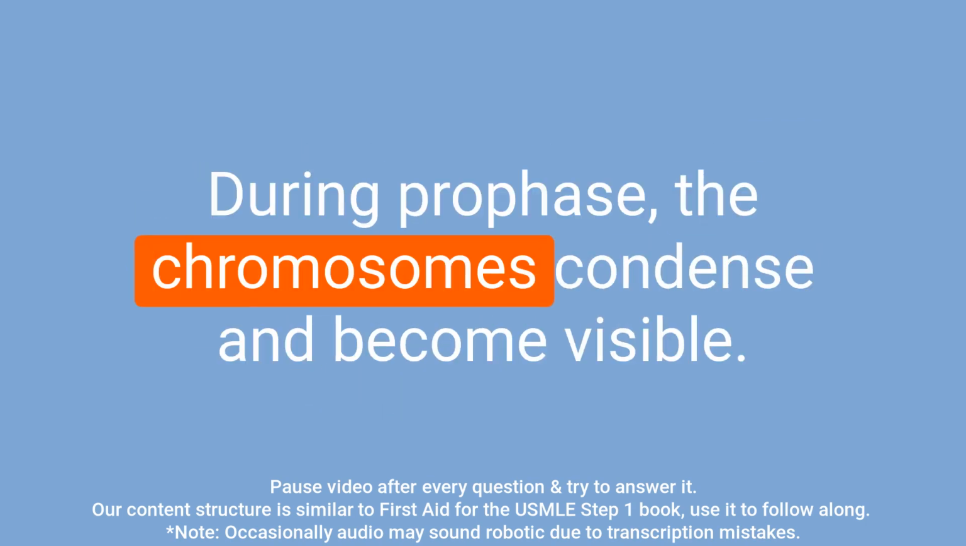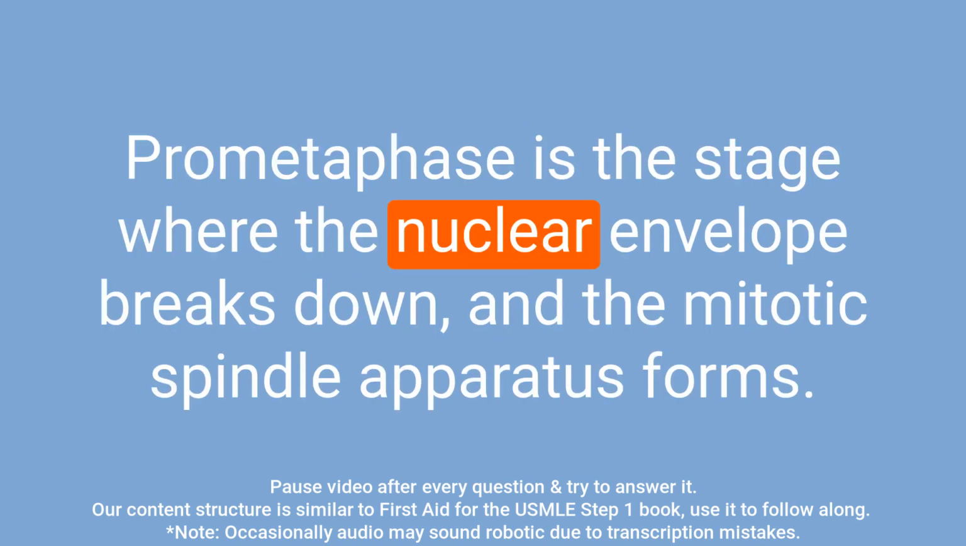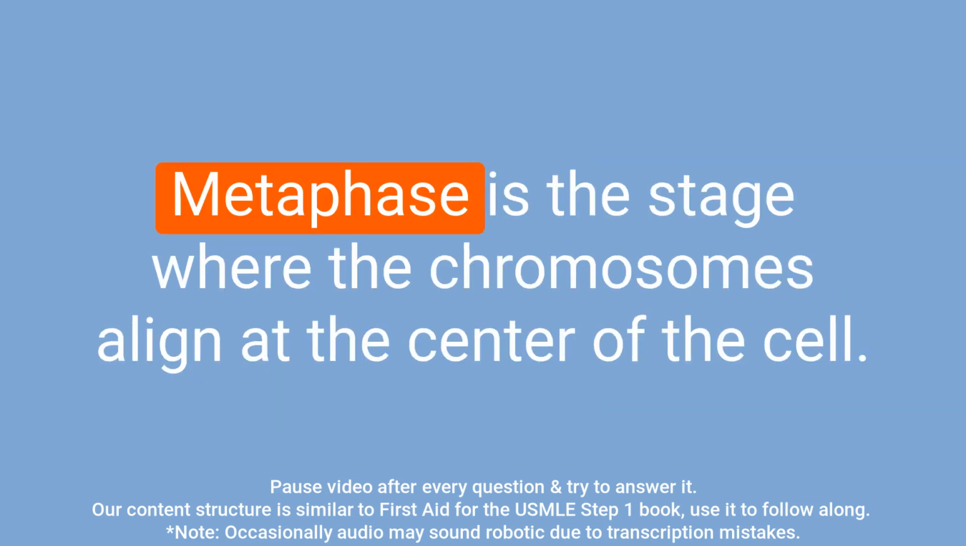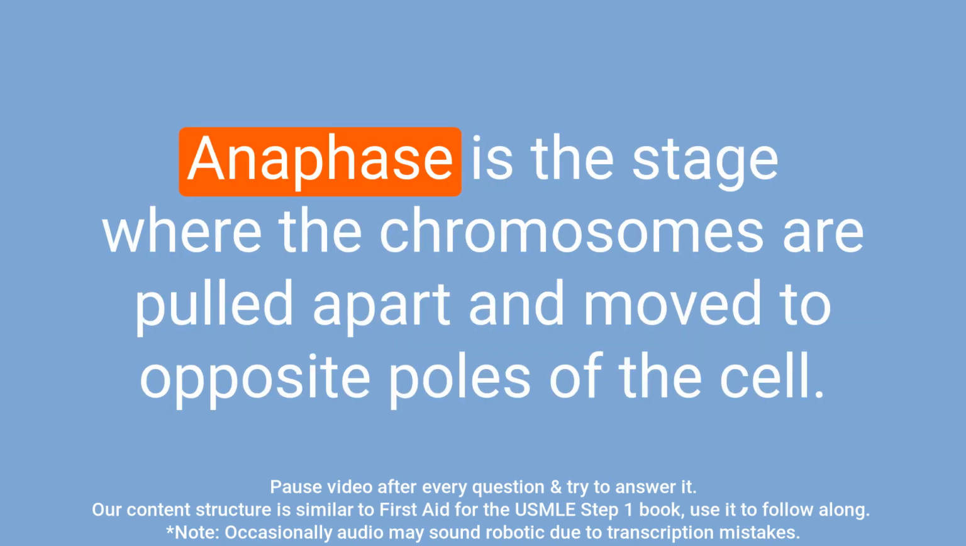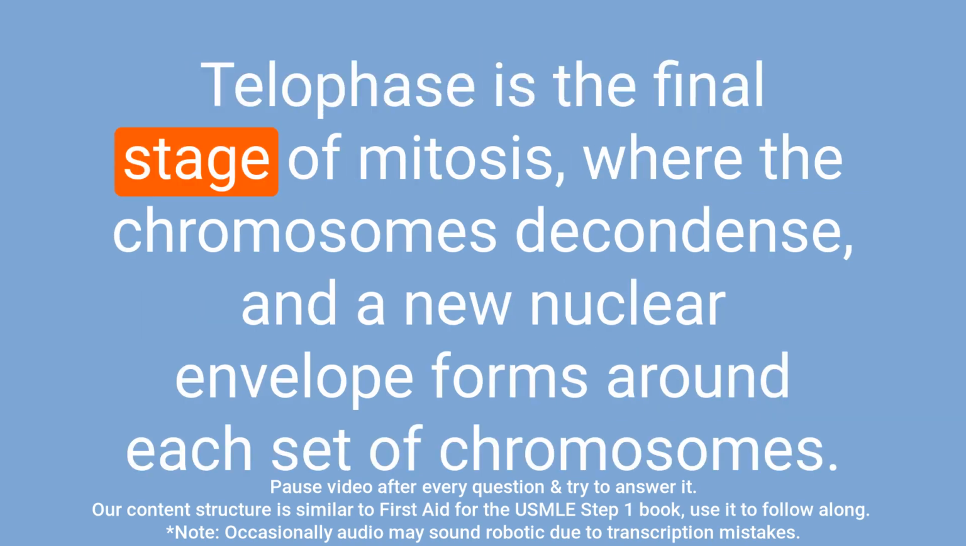During prophase, the chromosomes condense and become visible. Prometaphase is the stage where the nuclear envelope breaks down and the mitotic spindle apparatus forms. Metaphase is the stage where the chromosomes align at the center of the cell. Anaphase is the stage where the chromosomes are pulled apart and moved to opposite poles of the cell. Telophase is the final stage of mitosis, where the chromosomes decondense and a new nuclear envelope forms around each set of chromosomes.